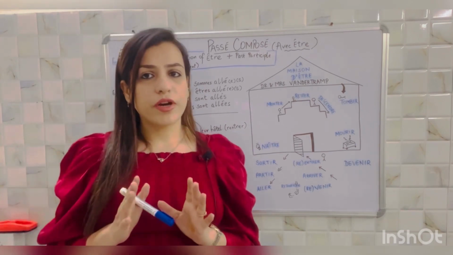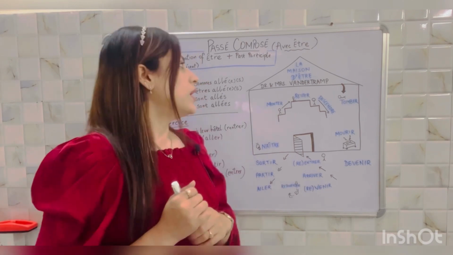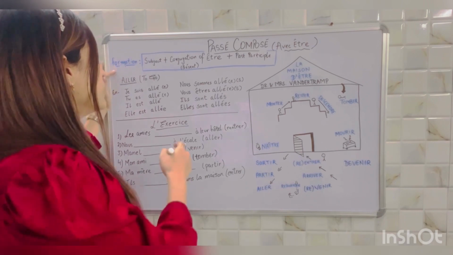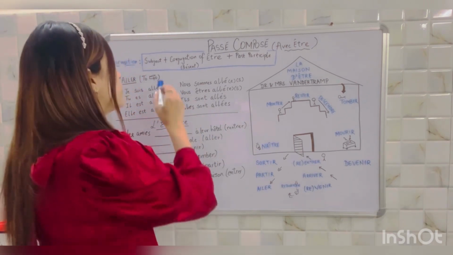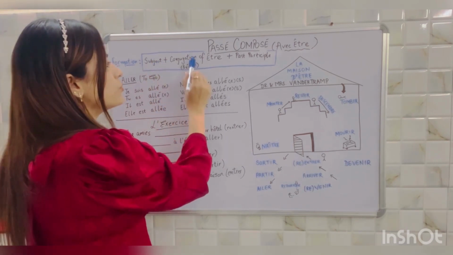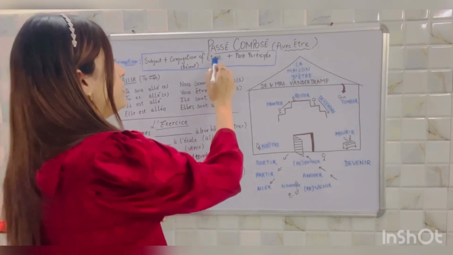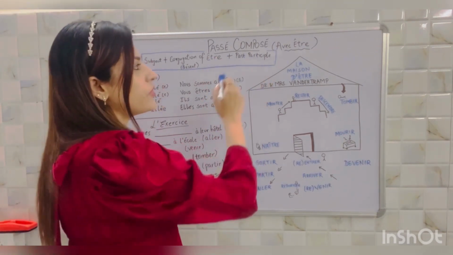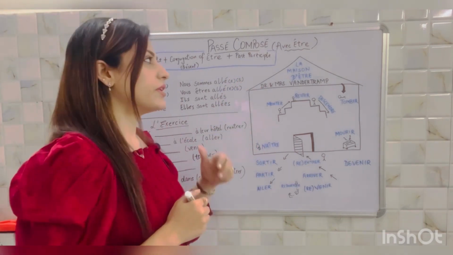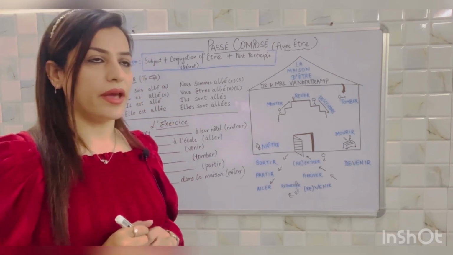So there are very few verbs that go with être, otherwise most of the verbs take avoir. Now let's see first of all the formation. As you all know, to make any sentence, our first and prior thing is to take the subject. So subject, then conjugation of être en présent, in present form. Then it is followed by the past participle. We have already learned all these past participles. How can we make that? It's already given in that video. You can check. I am posting the link here in the description box and you can check over there.